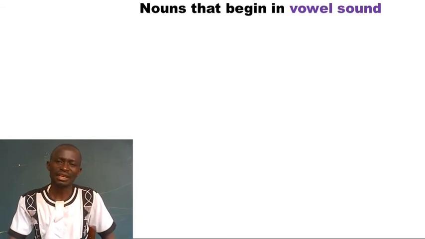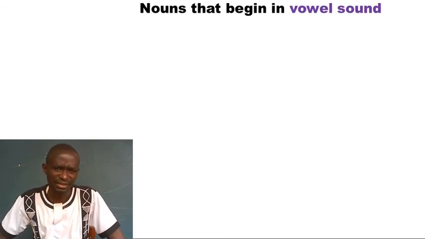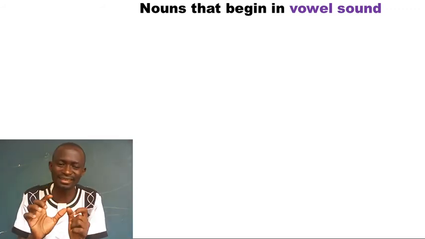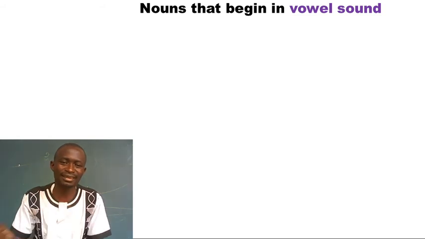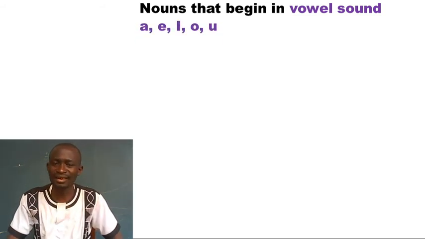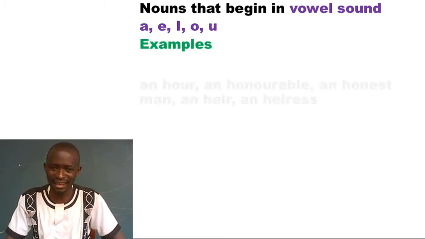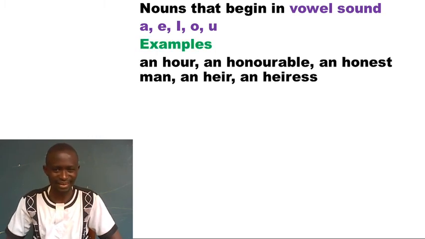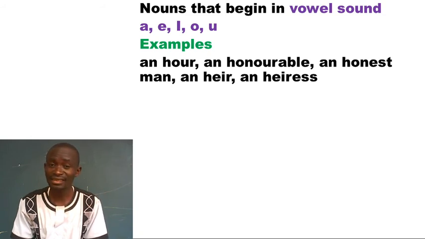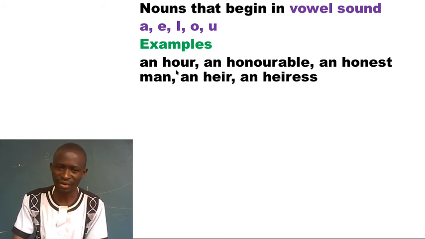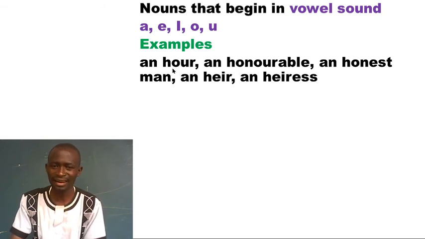So friends, I want us to look at sounds. Nouns that begin in vowel sounds. I have these sounds a, e, o, and the words are here. An hour. Yes, it starts with a vowel letter, but the sound is a consonant sound. Hour. So it is an hour.